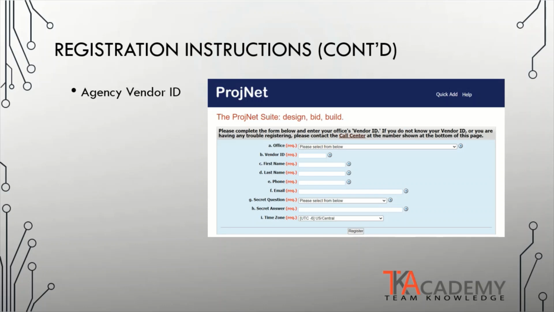They include your first and last name, your phone number, and your email address. You must select a secret question that will be used to reset your password in a case that you have lost or forgotten it. The final field is simply the time zone in which you are assigned to from your home office and that you'll be primarily working from when accessing the system.